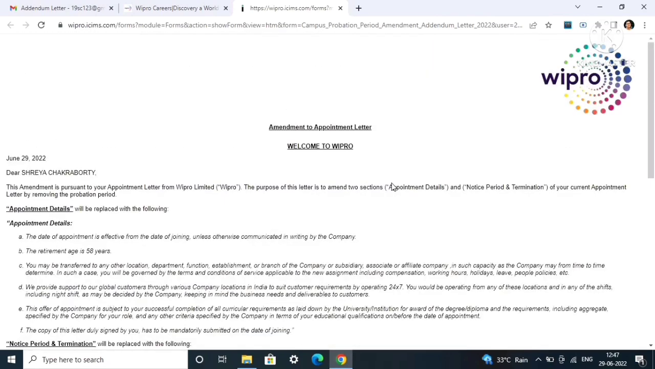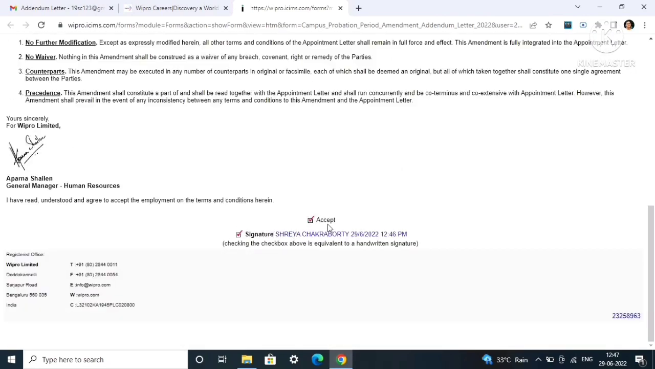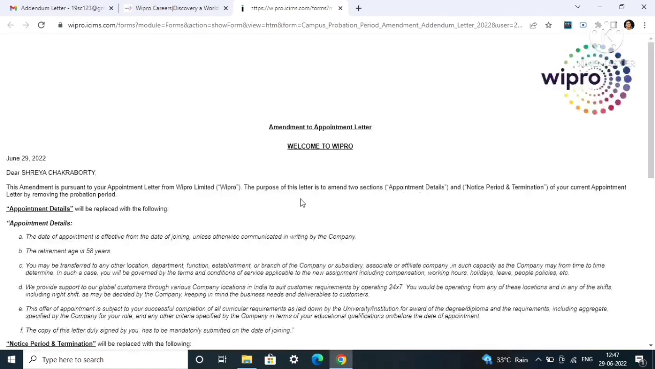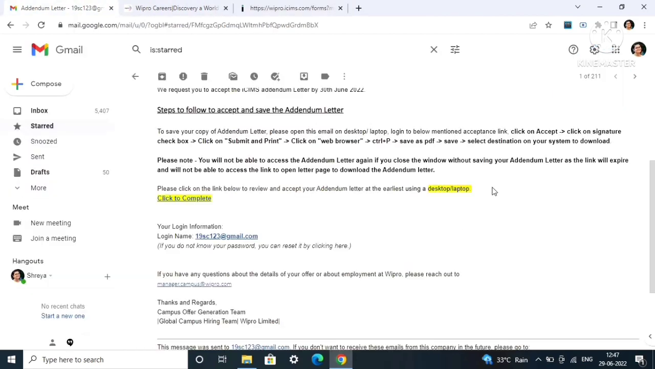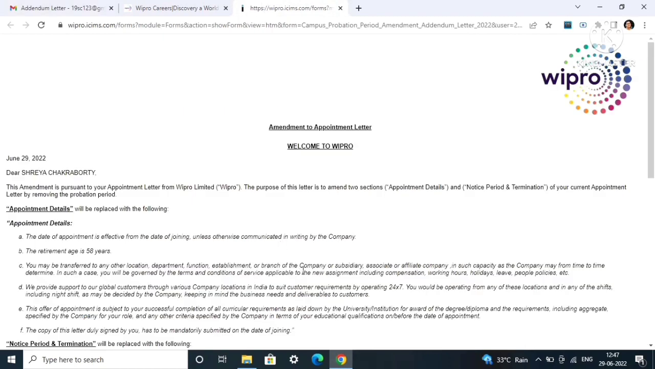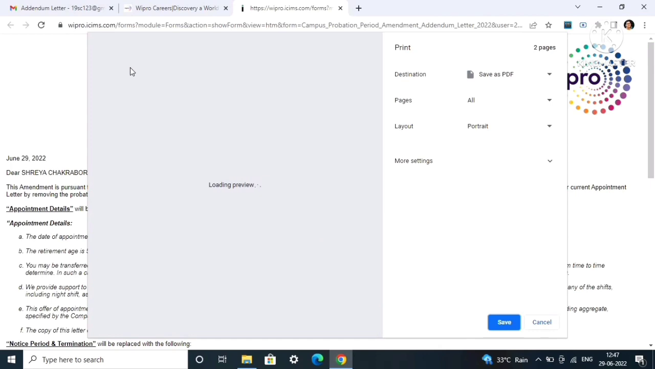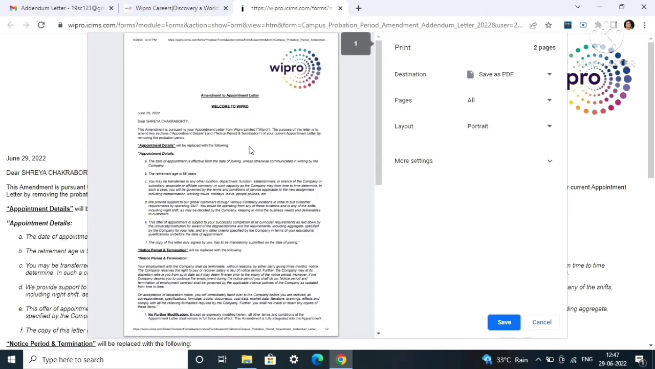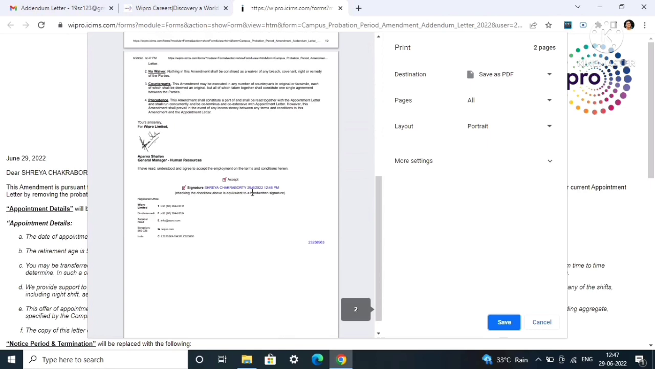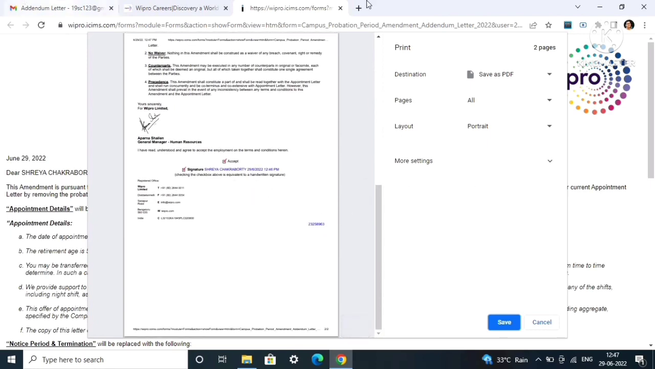After clicking on these two checkboxes, see, it is marked in red, accept and signature. Then you have to press Ctrl+P on your laptop keyboard or your desktop keyboard. I will show you. I will click Ctrl+P. After clicking Ctrl+P, a box will open. Here you will see amendment to appointment letter, which you will get in PDF format. Just see the destination, save as PDF. Whatever destination you want on your laptop, click on that and click on save.